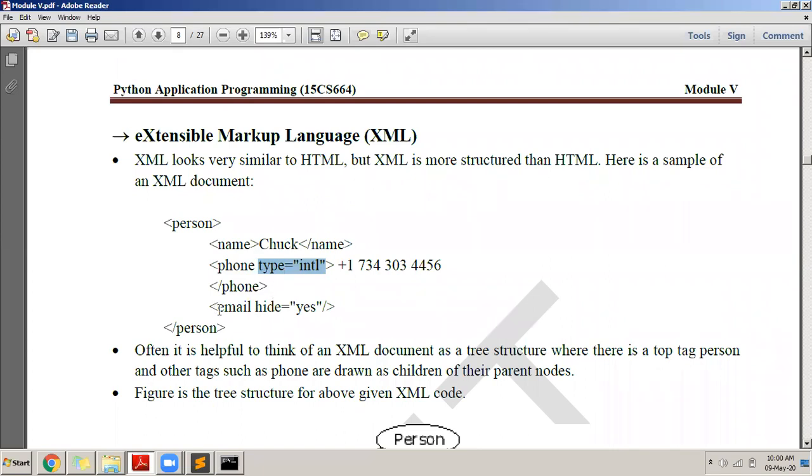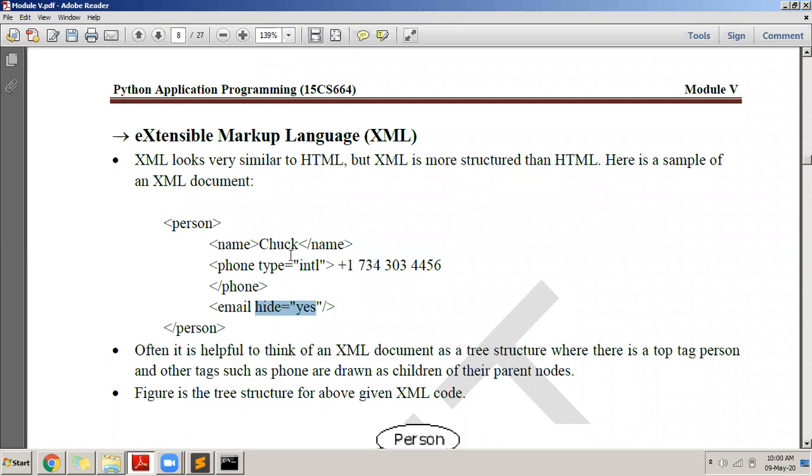And then here you see that email is there, and you've written hide equals yes, and there is no email closing tag specified here. You can see email is there, but the slash email tag is not there because they have hidden it. So these are some specific things which are required for maybe the user, whoever has constructed this XML file.